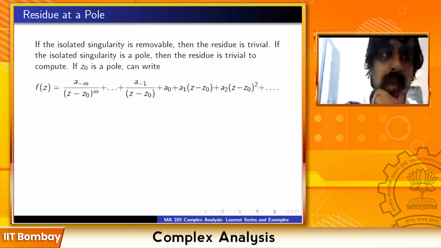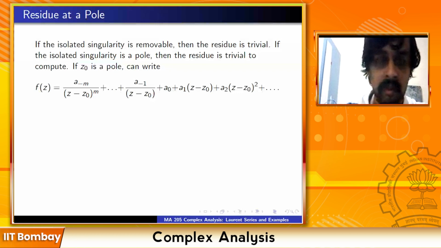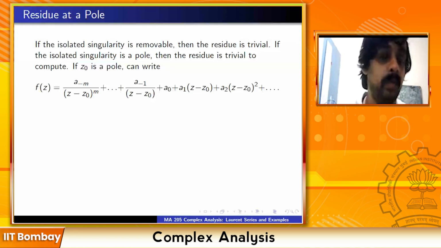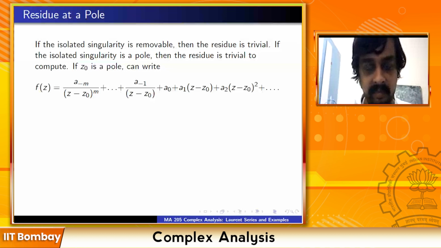Now, how do you compute the residue concretely? Suppose I don't want to take the Laurent series expansion, but I just want to compute the residue at a pole. How do I compute it? Well, first of all, if the isolated singularity is removable, then the residue is trivial because there are no negative terms. If the isolated singularity is a pole, how do you compute it?